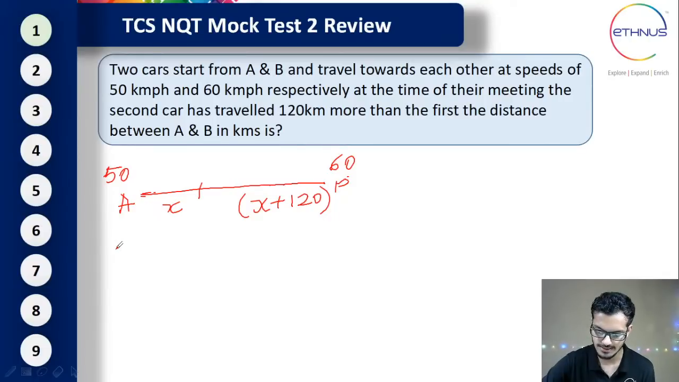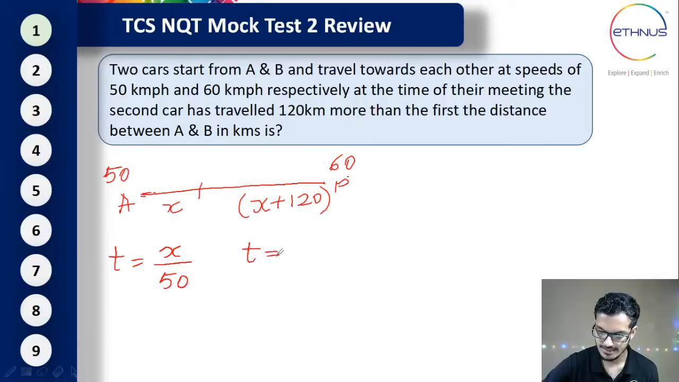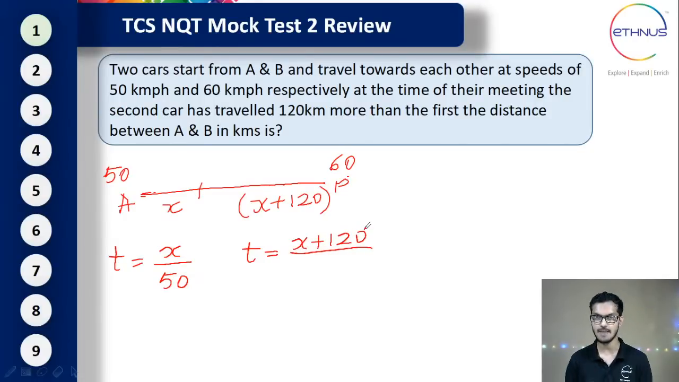Okay, so let's find out the time taken by the car which starts from A, and that will be distance divided by speed. What is the distance traveled by the car starting from A before it meets, x, and what is the speed of that car? It is nothing but 50. Similarly, we can find out the time taken by one more car here. The distance traveled by this car is 120 plus x divided by the speed of that car, which is 60. So as I already mentioned, the time taken by both of them will be same. So you can equate this and find the value of x.